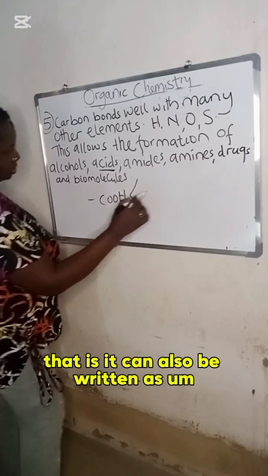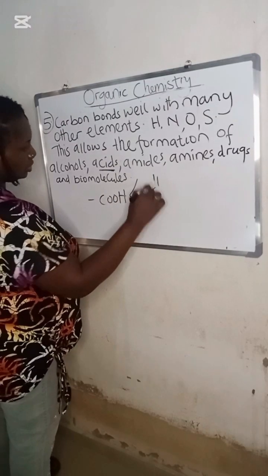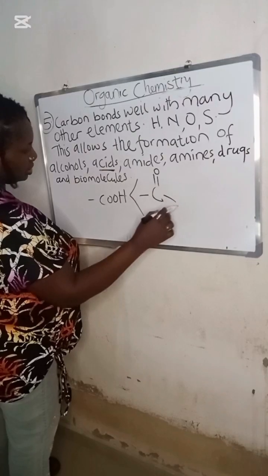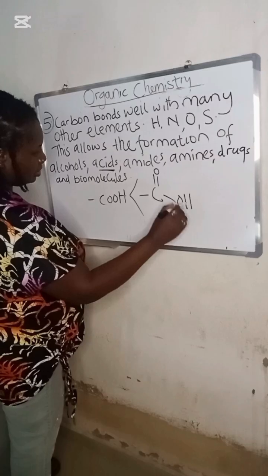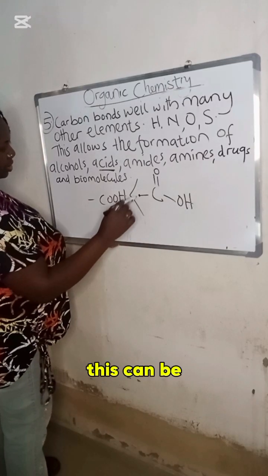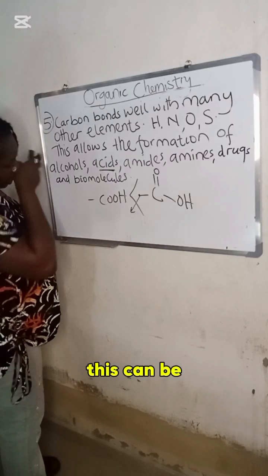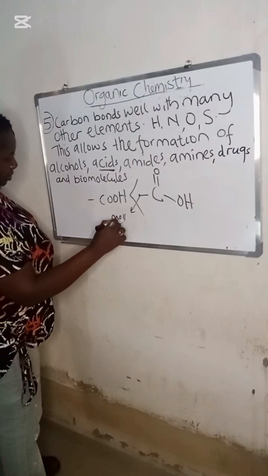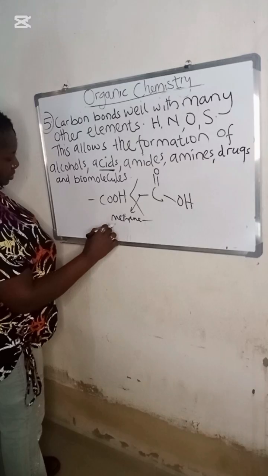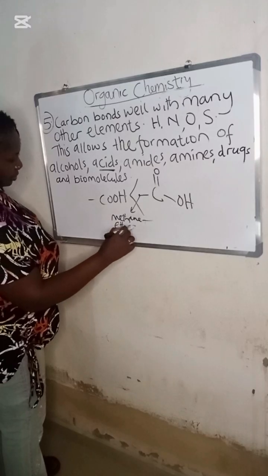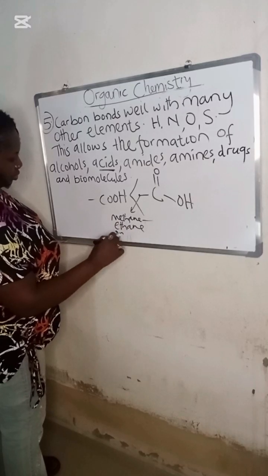That can also be written as this. This can be ethane, ethane, propane.